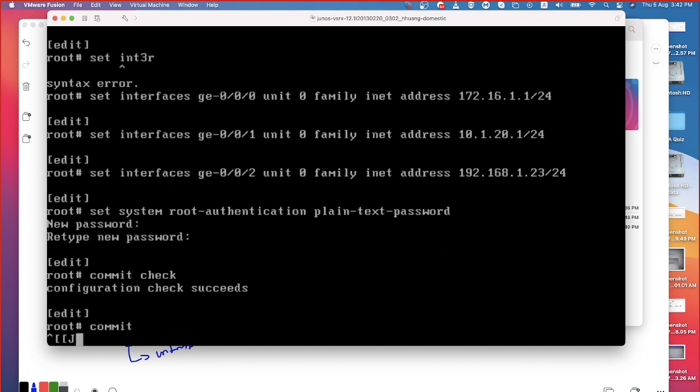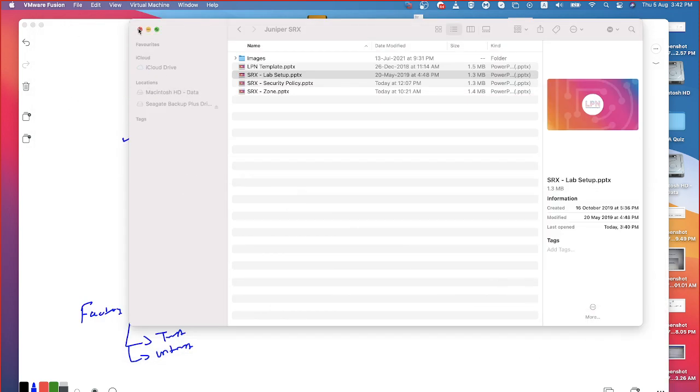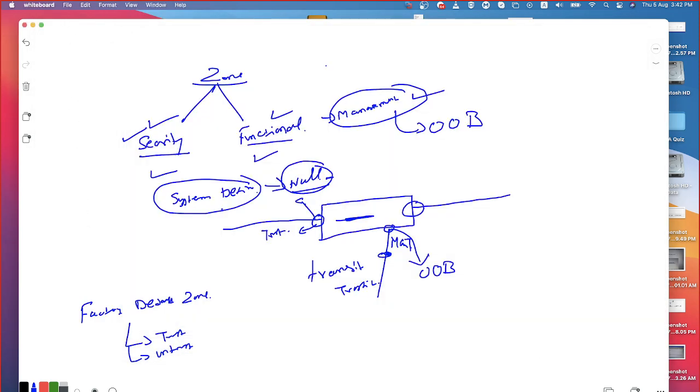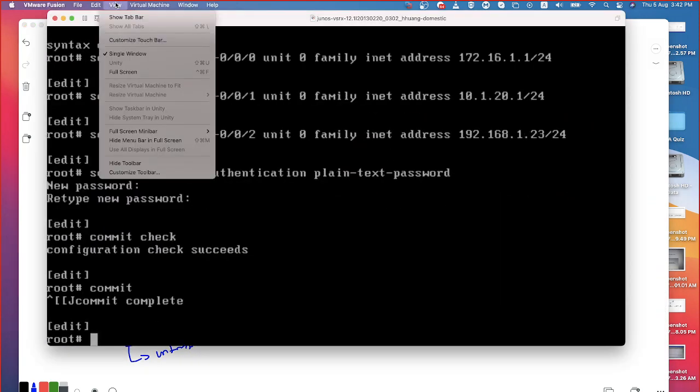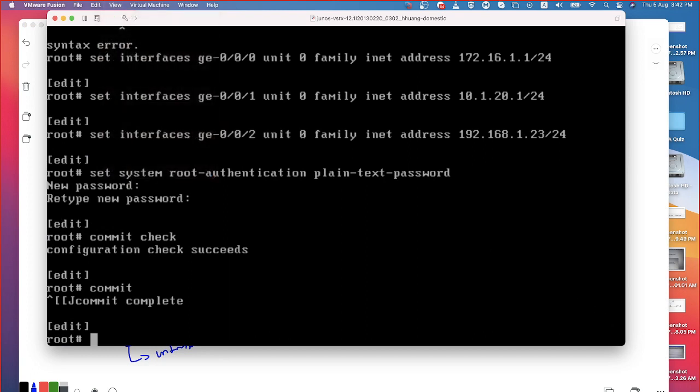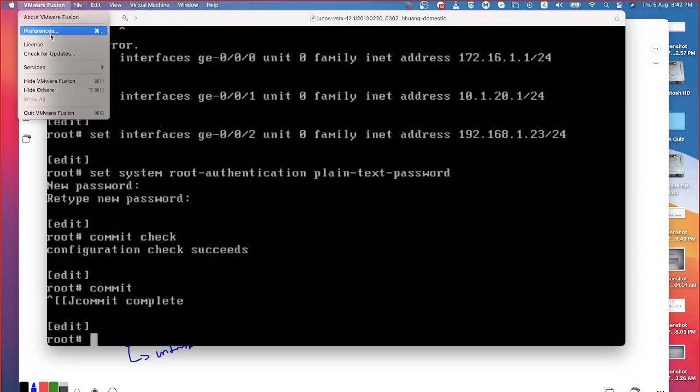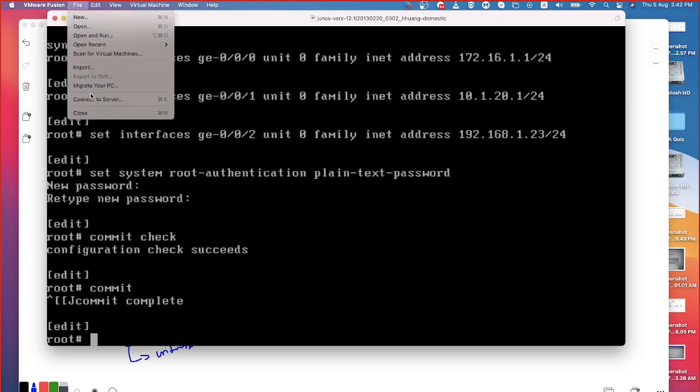Let me see whether I have those interfaces created or not. That is my doc.